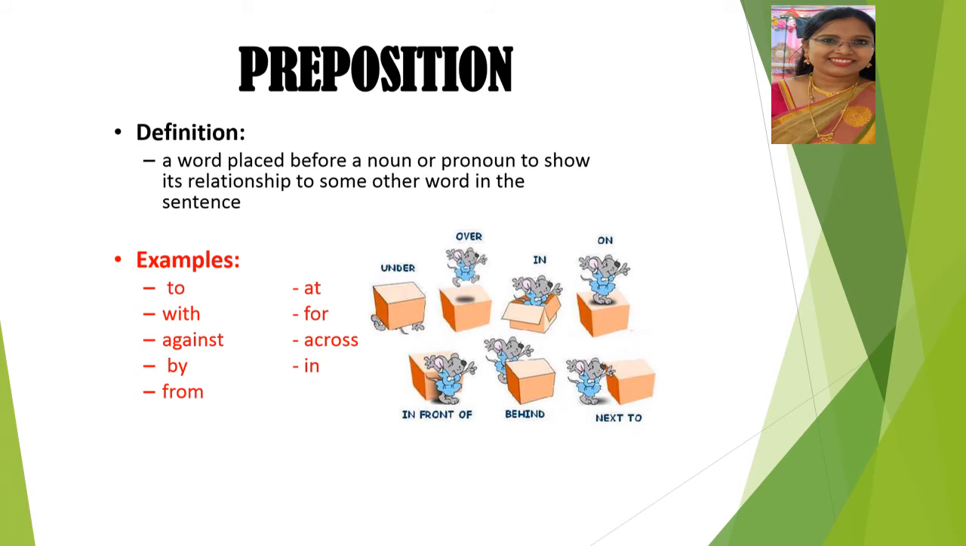So the rat is under the box, the rat is over the box, the rat is in the box, the rat is on the box, the rat is in front of the box, the rat is behind the box, the rat is next to the box. So these are the words we use as prepositions, words placed before a noun or pronoun to show its relationship to some other word in the sentence.